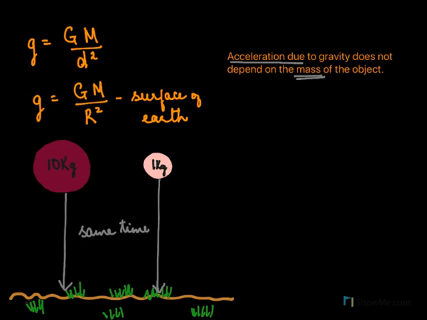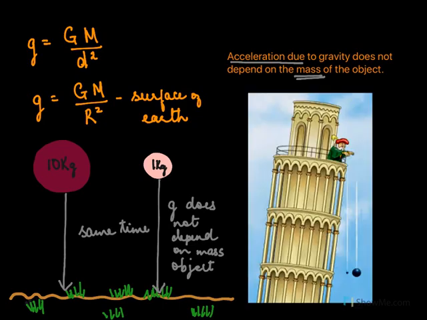They will take the same time to reach the surface of the earth, and the reason is because g does not depend on the mass of the object. It depends on the mass of the earth but does not depend on the mass of the object. So from a helicopter, if you were to throw a large object of say 100 kg and a small object of say 1 kg, both will reach the earth at the same time.